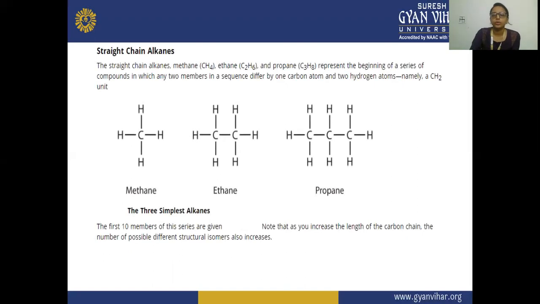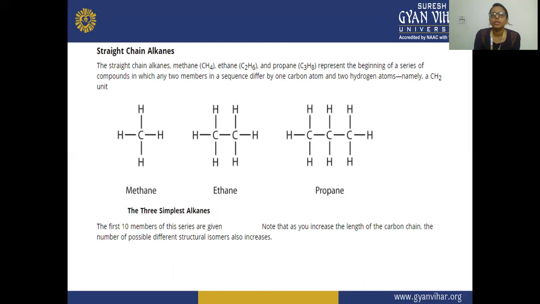Next is single chain alkanes. Methane, ethane, propane represent the beginning of a series of compounds in which any two members in a sequence differ by one carbon atom and two hydrogen atoms, namely a CH2 unit.